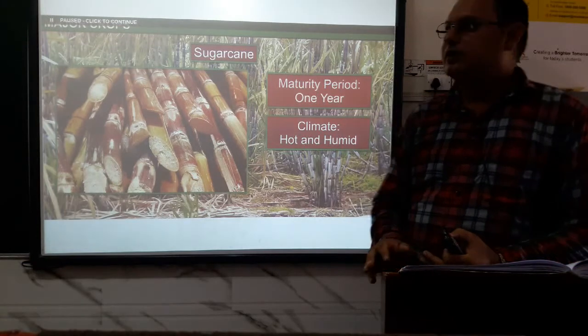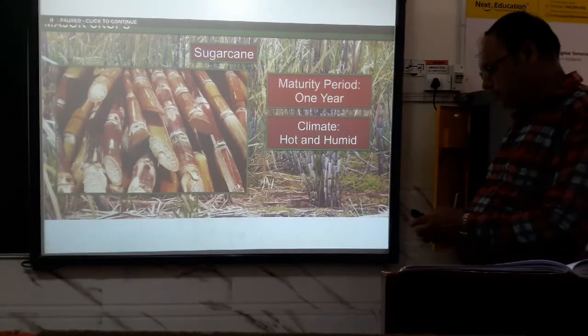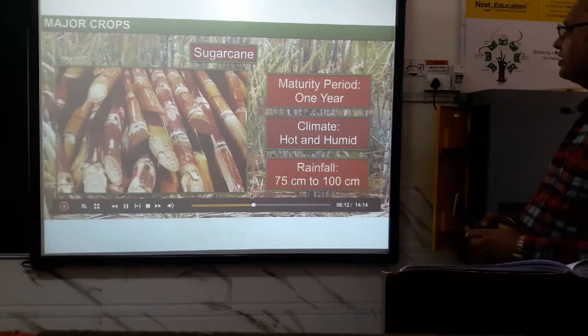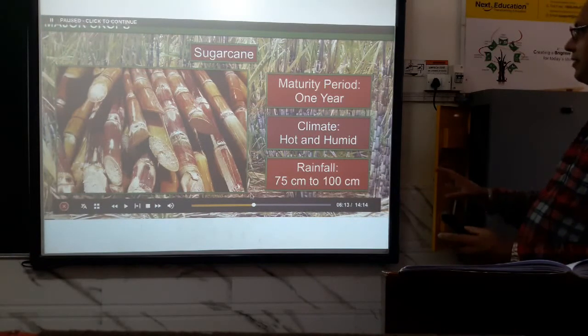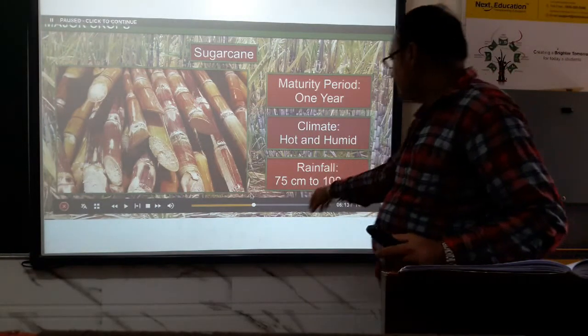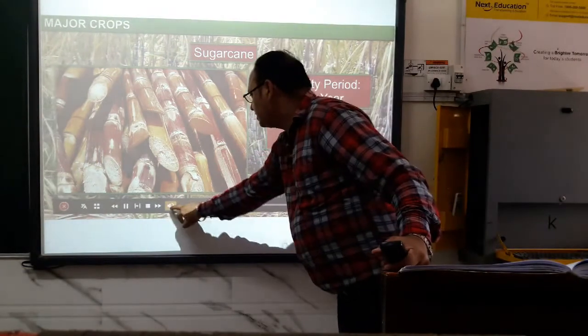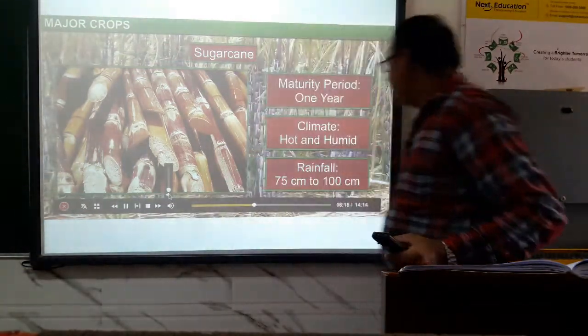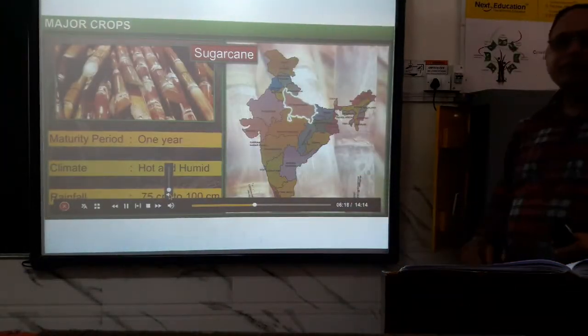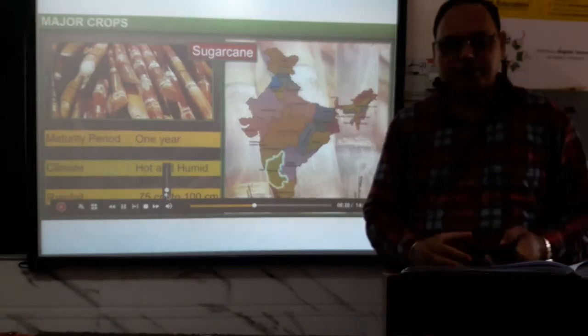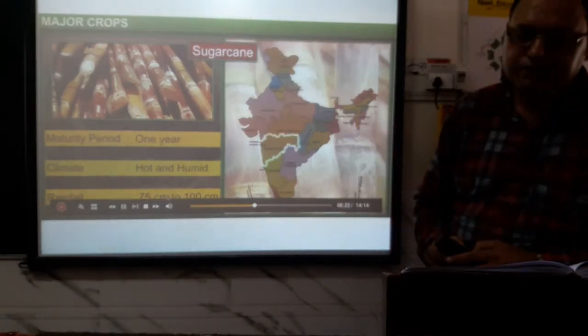So let us learn about sugarcane. The sugarcane maturity period is 1 year. The climate is hot and humid. And do you know how much the rainfall is? The rainfall requirement is 75 to 100 centimeters, that is the amount of rainfall for sugarcane.